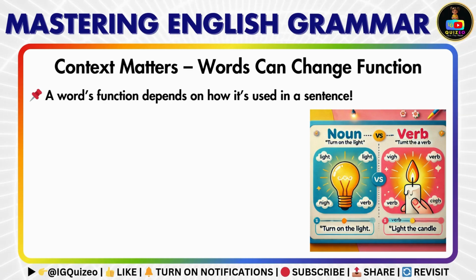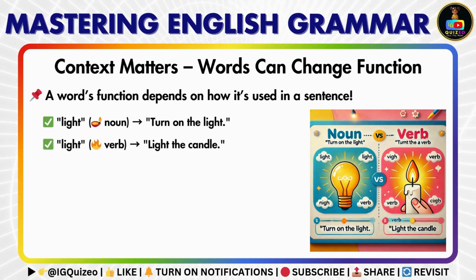Words can change their function depending on how they are used in a sentence. For example, the word light can be a noun in turn on the light, but it becomes a verb in light the candle. Understanding word functions helps us use language more accurately.